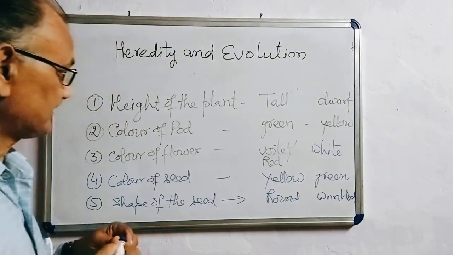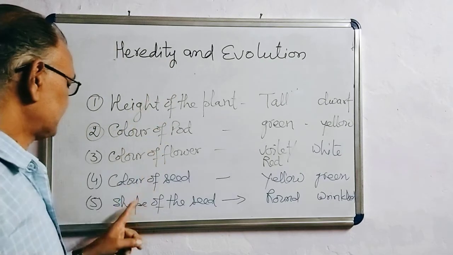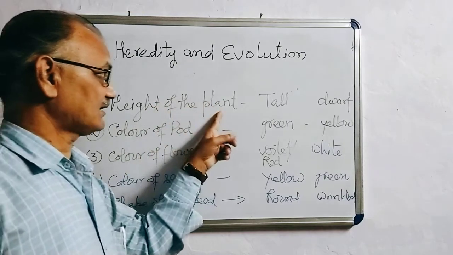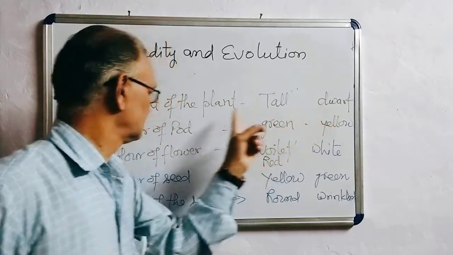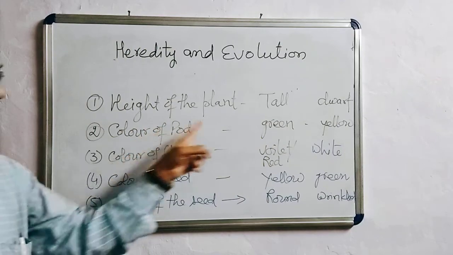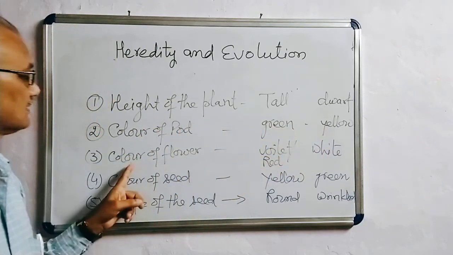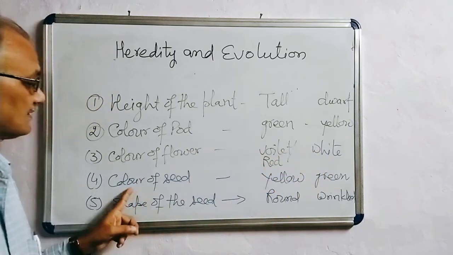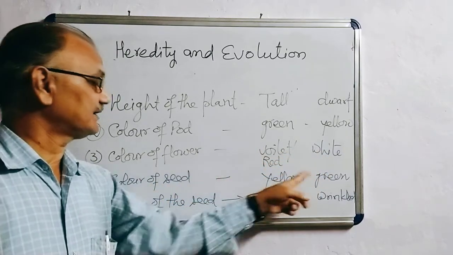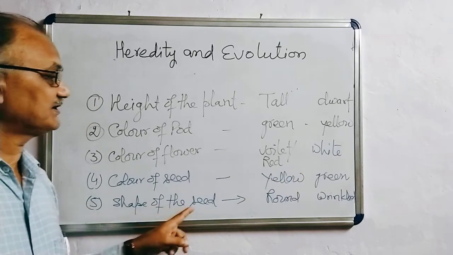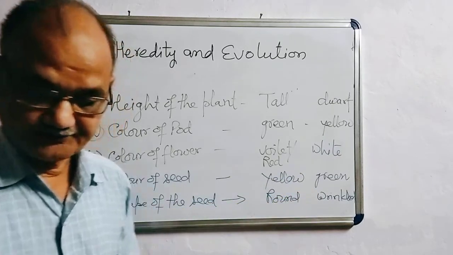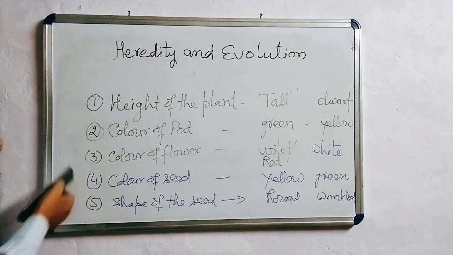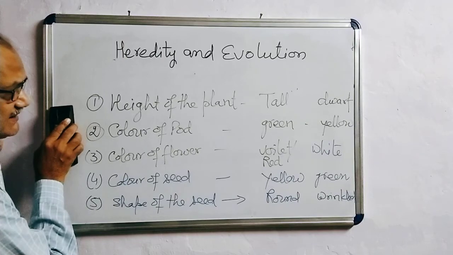So contrasting trait means the opposite trait. As we have taken 5 pairs of contrasting traits: height of the plant, it may be tall or dwarf; the color of pod, green or yellow; color of flower, violet, red or white; color of seed, yellow and green; shape of the seed, round and wrinkled. Mendel performed the experiment by taking the pair of contrasting traits.